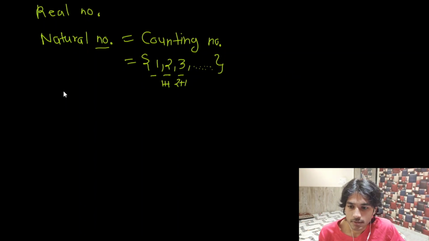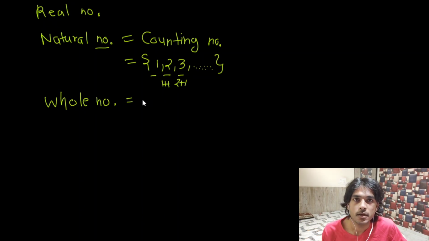Okay, so this is natural numbers. Now what are whole numbers? Just think of it like when we started counting, we started from 1 to 3, right? And we go after it, forward in the right direction. But what if the number of objects we are supposed to count has no objects?